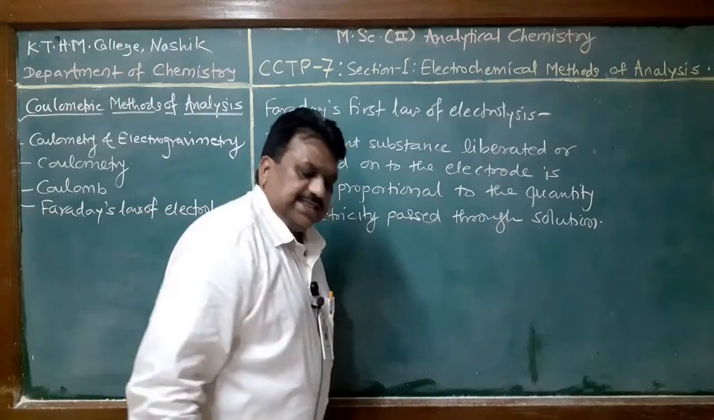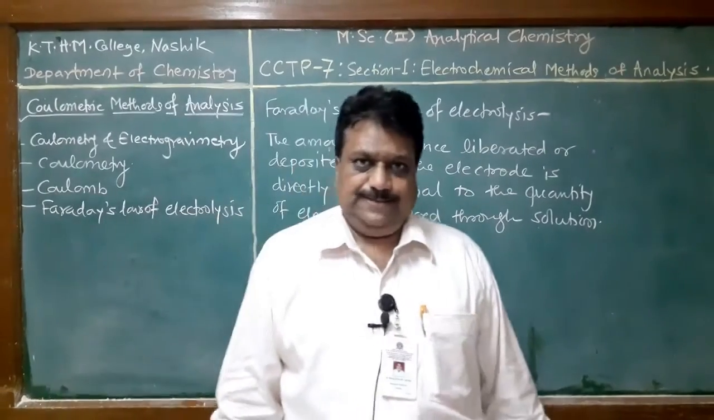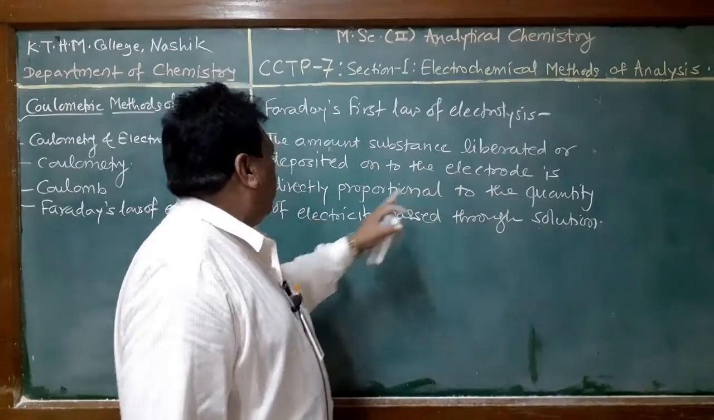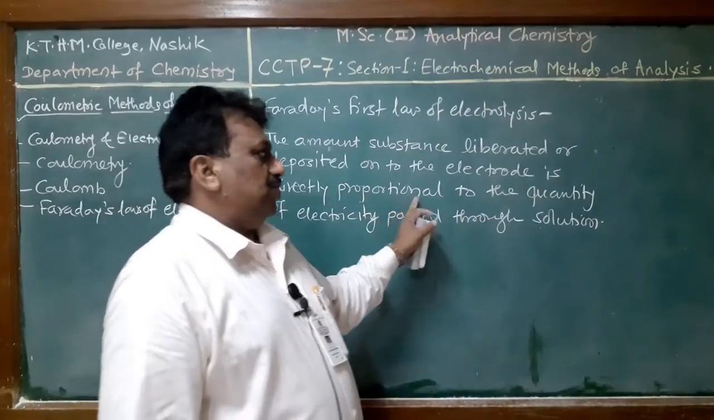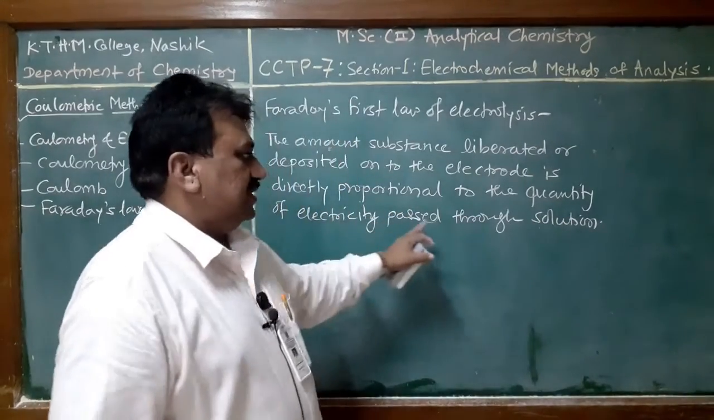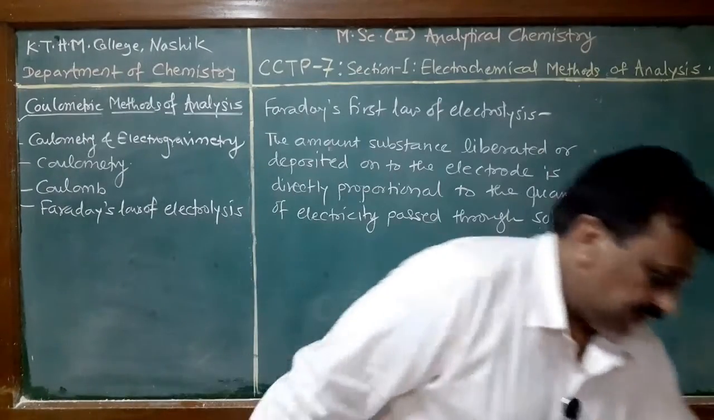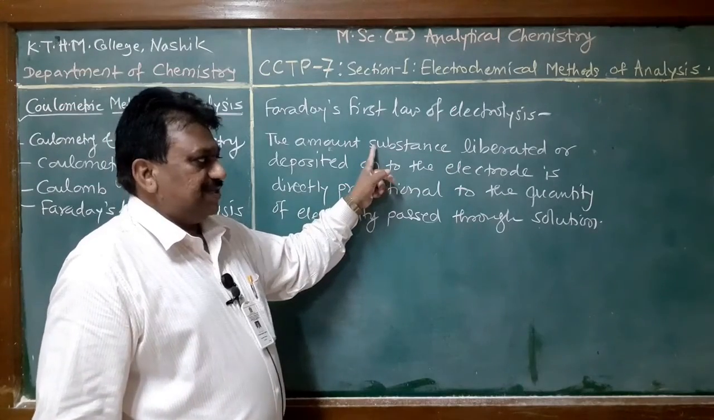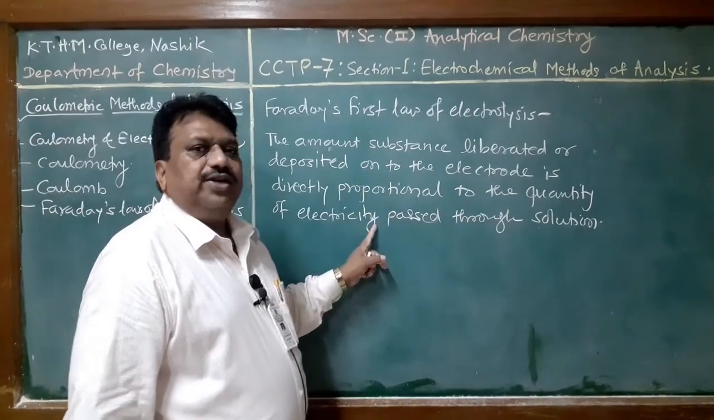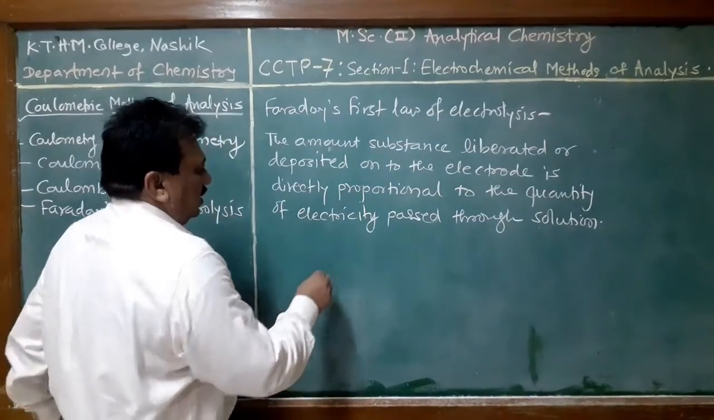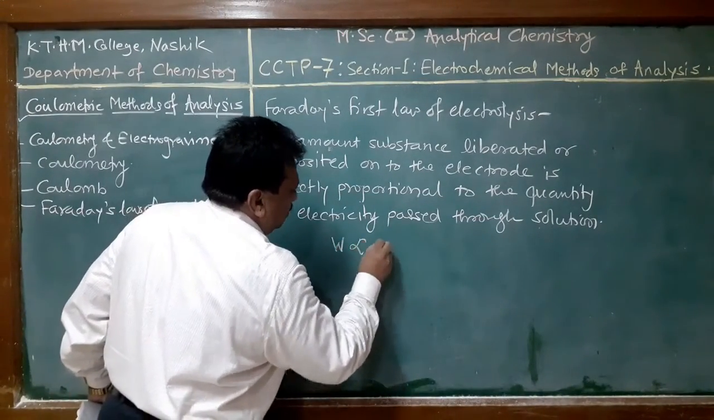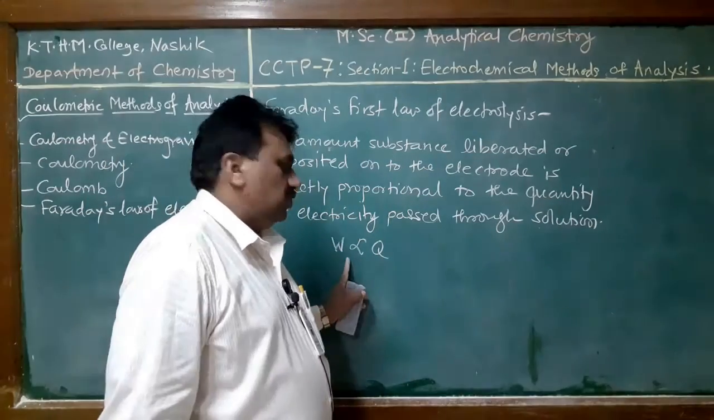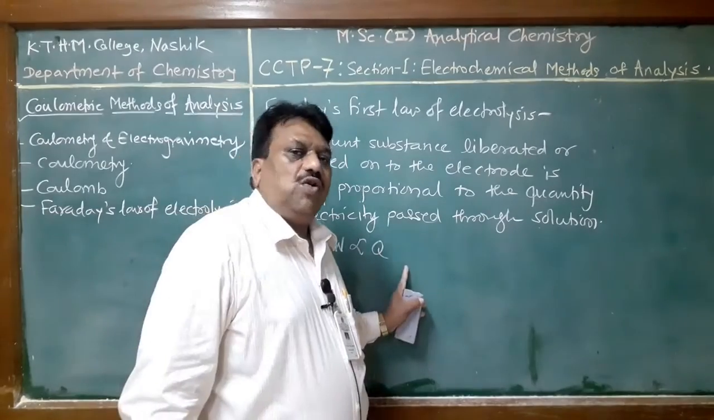This is the statement of Faraday's first law of electrolysis. The amount of substance liberated or deposited onto the electrode during electrolysis is directly proportional to the quantity of electricity passing through the electrolyte solution. That means W is directly proportional to Q, where W is the amount of substance liberated or deposited onto the electrode and Q is the quantity of electricity.